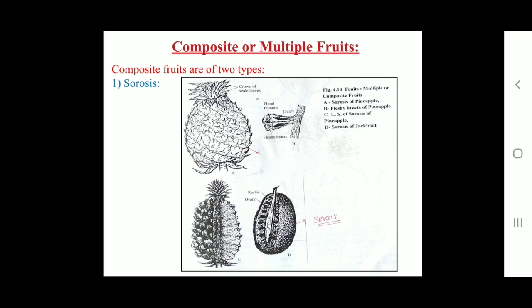The female flowers produce tiny achenes. The receptacle has an ostiole at the apex which is surrounded by scales. The fleshy receptacle forms the edible part of the fruit.